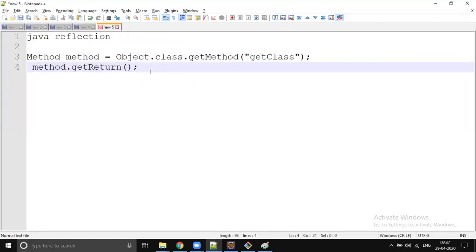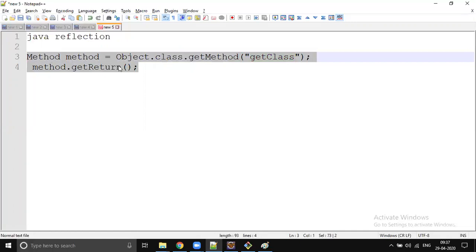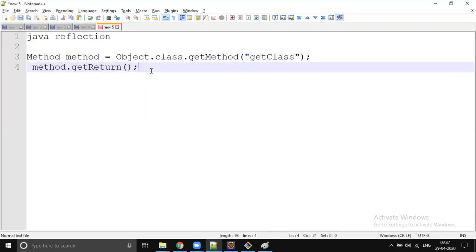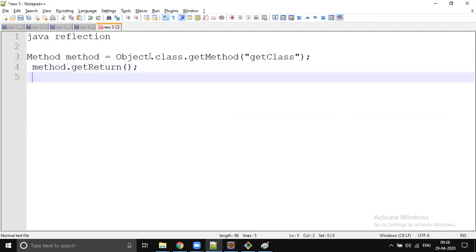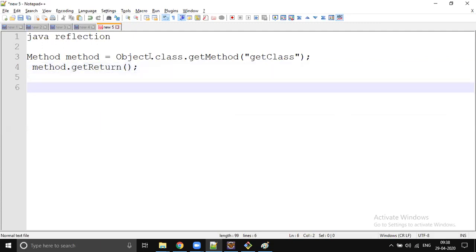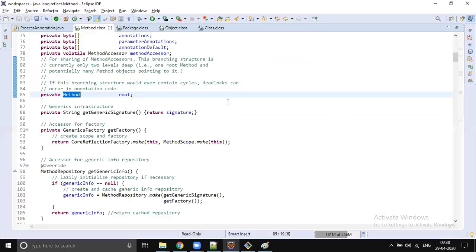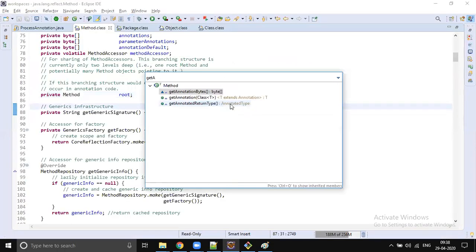Mostly when you write dynamic code, the runtime processing code, we write reflection. But this is a little costly, and it consumes a little more processing time than the static way of doing things. That's why we don't use reflection much in our code, but sometimes we need it, especially when you want to process annotations. Just now I said there is a method available, getAnnotation, or getAnnotations also.